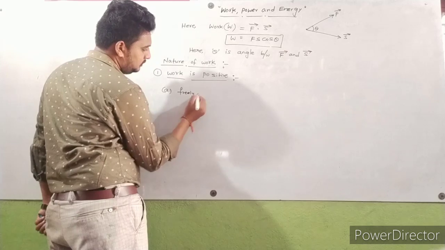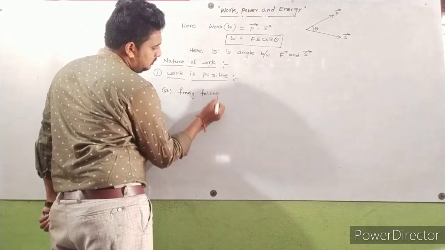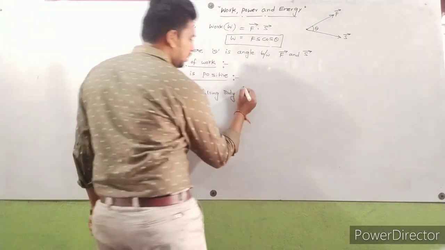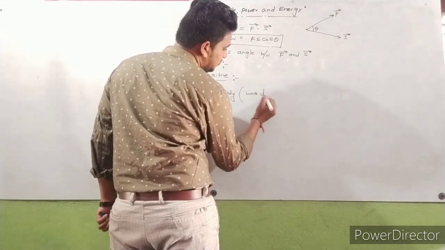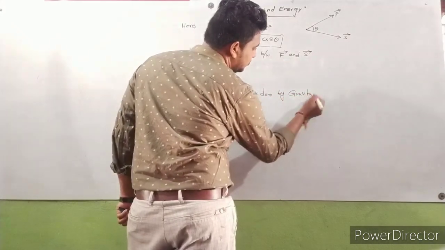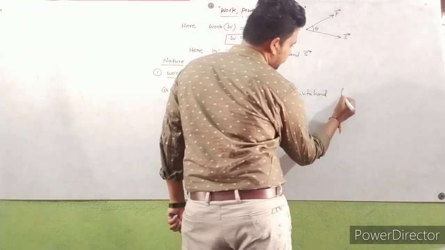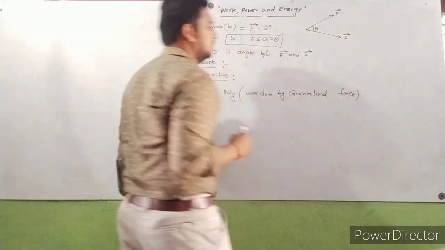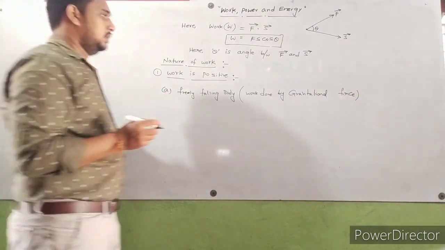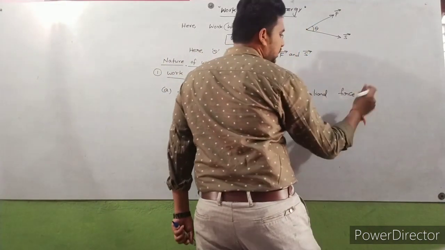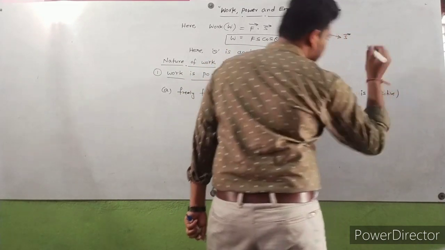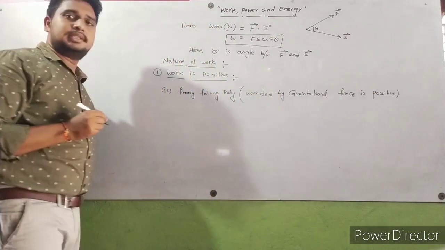Work done by gravitational force. For a freely falling body, work done by gravitational force is positive.